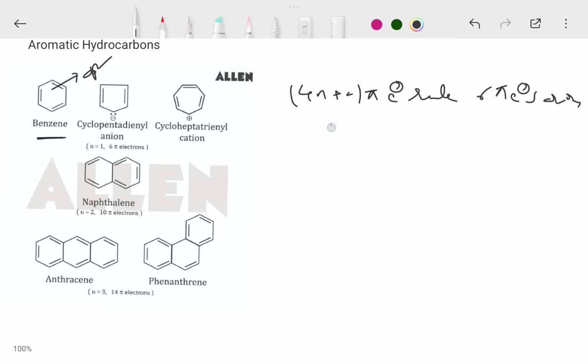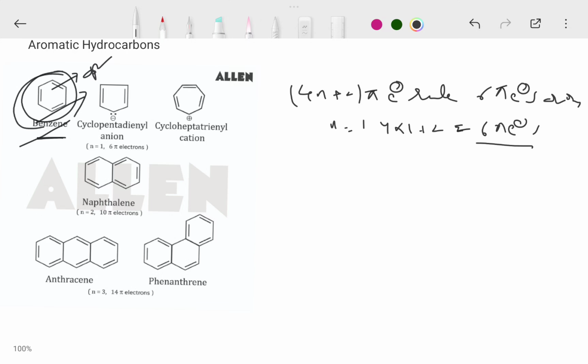Here, if n is equal to 1, 4 into 1 plus 2 gives 6 pi electrons. Benzene has 6 pi electrons, that's why it is an aromatic compound. Benzene is a planar, cyclic compound, conjugated double bonds are present, and it obeys Huckel's 4n plus 2 pi electrons. This is an aromatic compound.